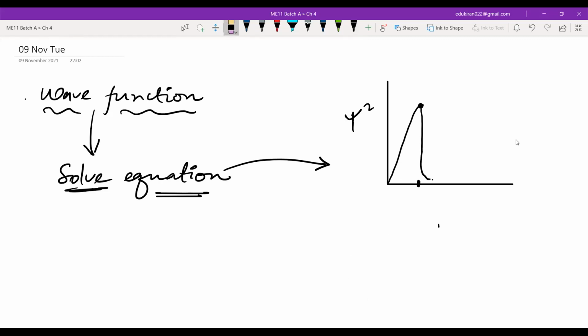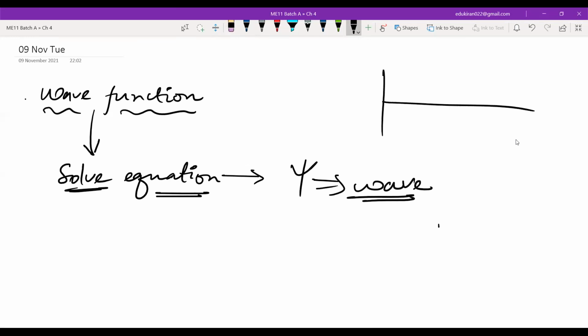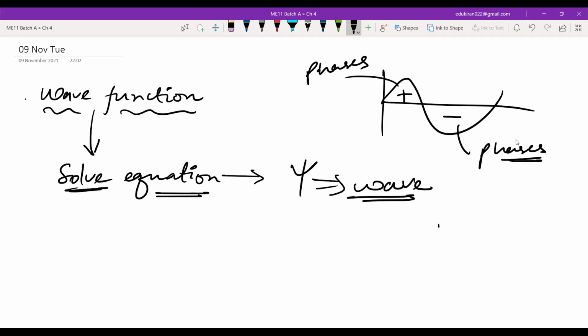Now, what does this mean regarding phases? When you solve the equation and you get the psi, psi is a wave. And it will have a plus phase and a negative phase. These are phases of a wave. You have not heard about phases of a wave? Yes, sir, sound chapter. It will be in class 10th also, right? That is the first introduction of wave. The phases are positive phase and negative phase. It is not charges. First thing is that it is not charges.